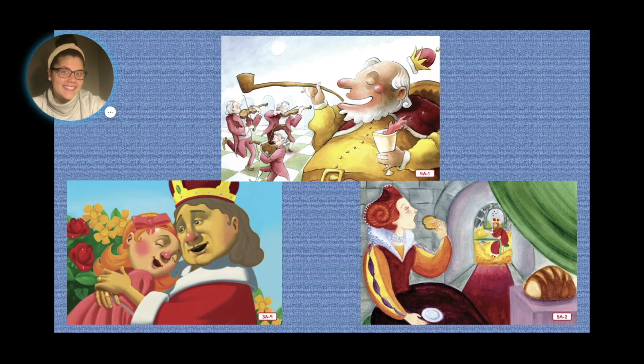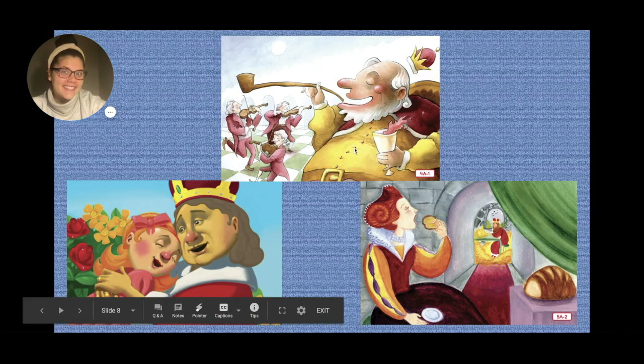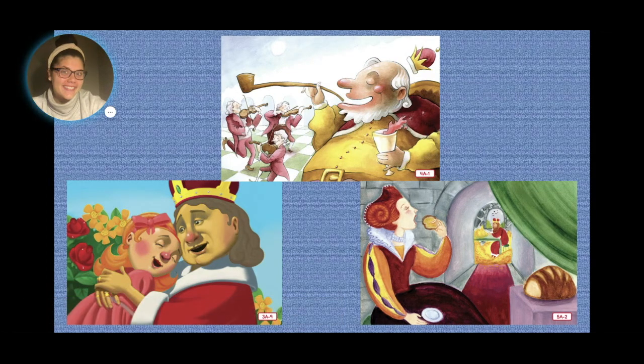While Old King Cole, right here, and Sing a Song of Sixpence are nursery rhymes about kings and queens. In these tales, we know that they're about kings and queens because they made sure to point out key features that let us know they are kings and queens. For example, the entire point of Old King Cole was his obsession with gold, which is something very valuable that normal people like you and I would not have access to.